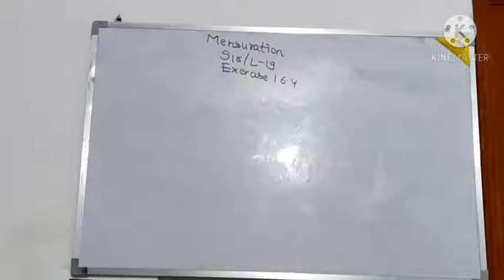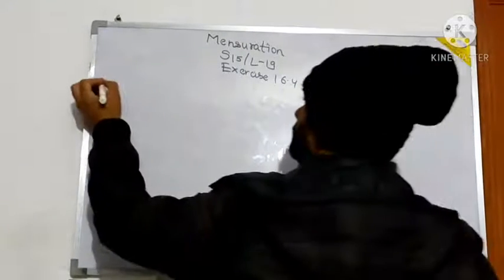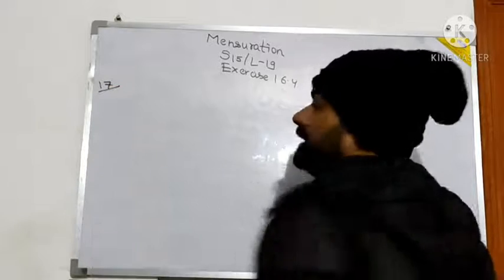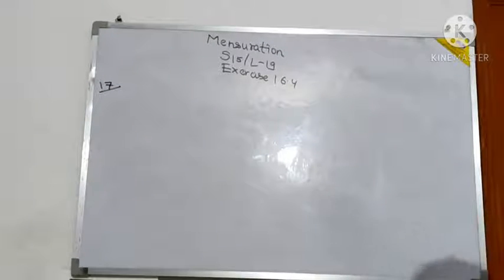Now there is one question, that is question number 13. The last question which I had taken was question number 12. Okay. Now let me take question number 17 on this topic. Question 17 says, a cube of metal 6 cm edge is melted and cast into a cuboid whose base is 9 cm into 8 cm. Find the height of the cuboid.